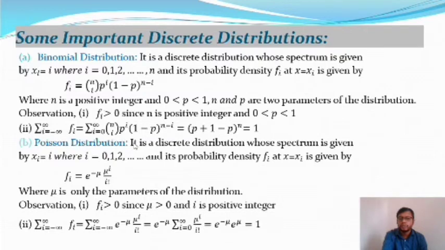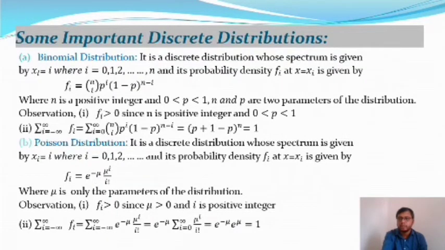So this is called a Poisson distribution, and it is also a discrete distribution whose spectrum is given by xi equal to i, where i is equal to 0, 1, 2 up to infinity, and its probability mass function f_i at x equal to i is given by f_i is equal to e to the power minus mu into mu to the power i by factorial i. This is the definition of the Poisson distribution, where mu is the parameter of this distribution.